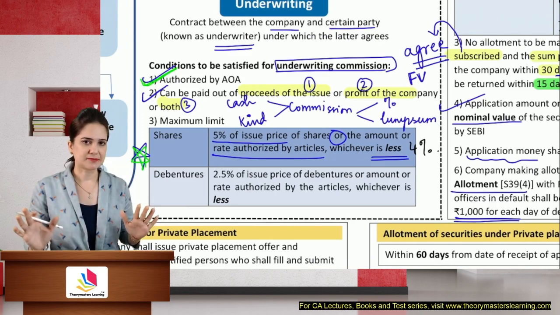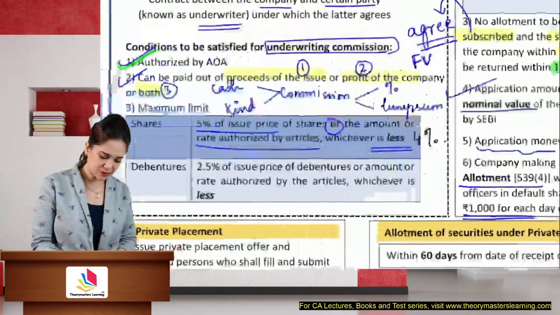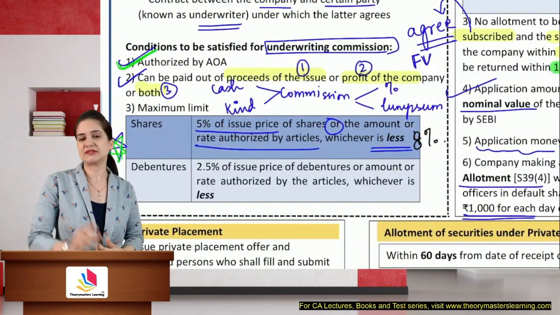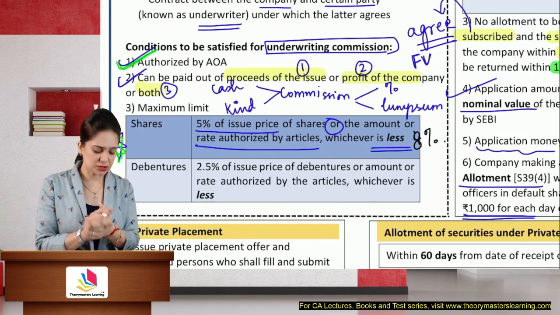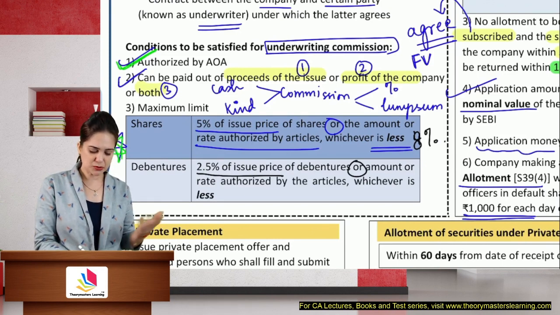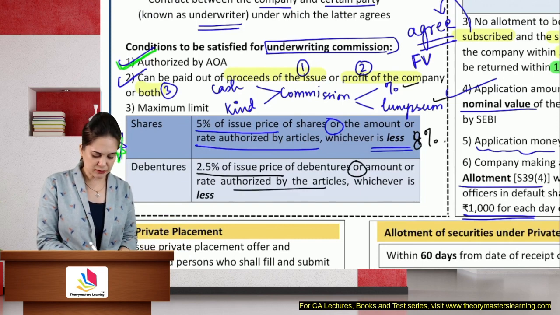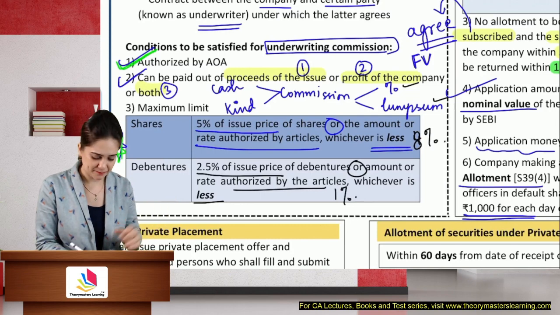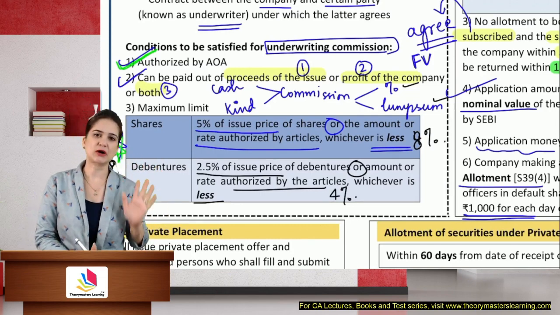Whichever is less. If the articles allow you 8%, can you give 8%? No. Then we will consider 5% of the issue price, that is the lesser amount. In case of debentures, you can give 2.5% of the issue price or the amount or rate. Amount means you can give it in lump sum, rate means you can give as percentage, or the rate authorized by the articles, whichever is less. Articles allow only 1%, so you can give only 1%. Articles allow 4%? No, you can give only 2.5% because that is what is allowed by the Act.